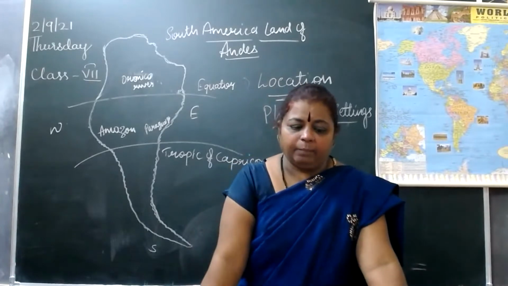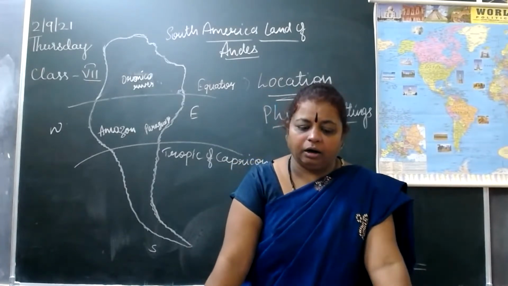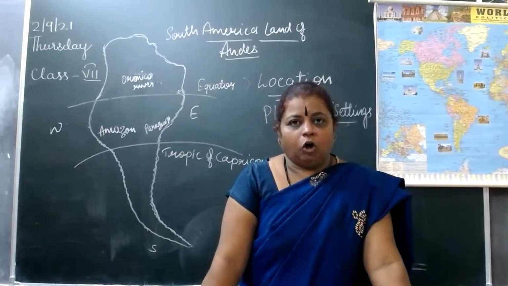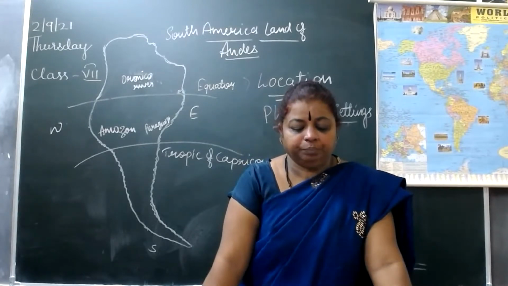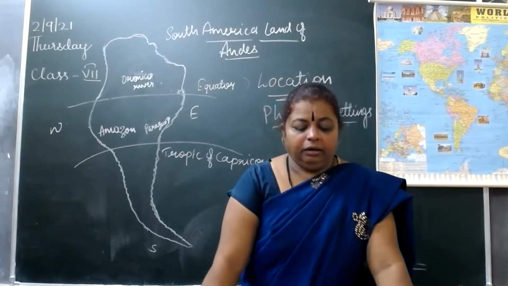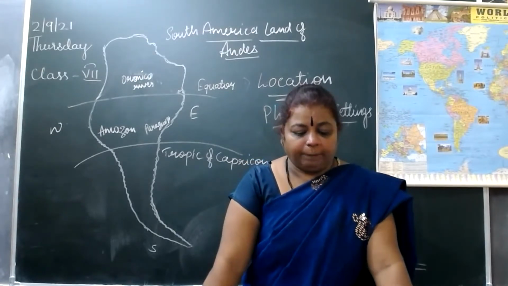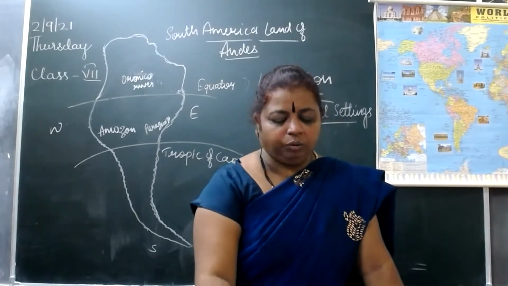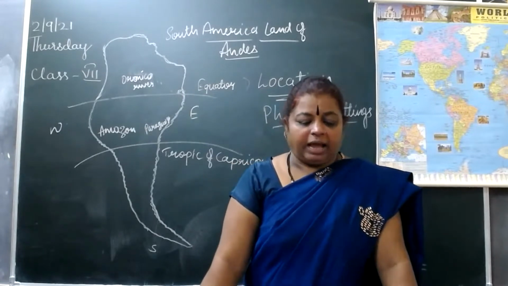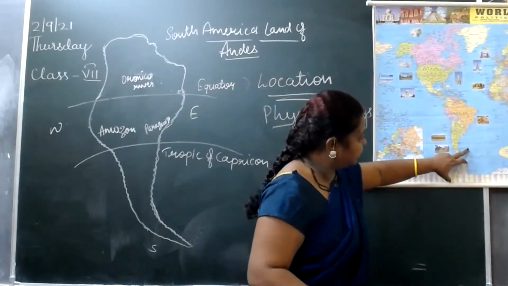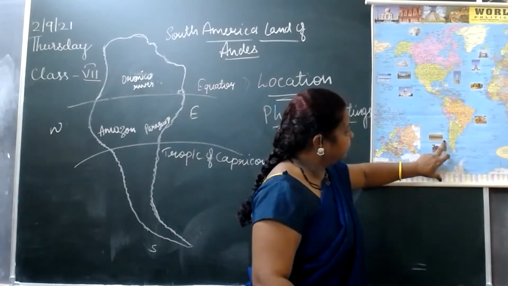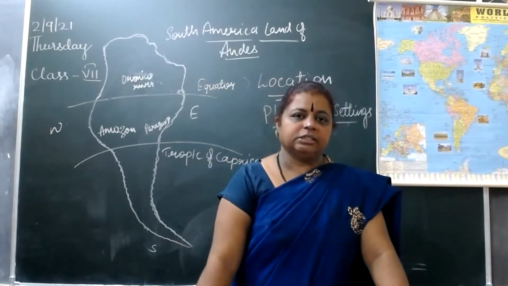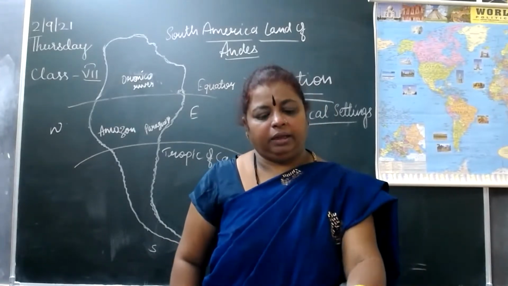In the north, the Panama Canal separates South America from North America. The Caribbean Sea borders it in the north, and the Atlantic Ocean in the northeast. The Pacific Ocean lies to the west of the continent. The south is bordered by the icy waters of Antarctica. So this is about the physical settings of South America.